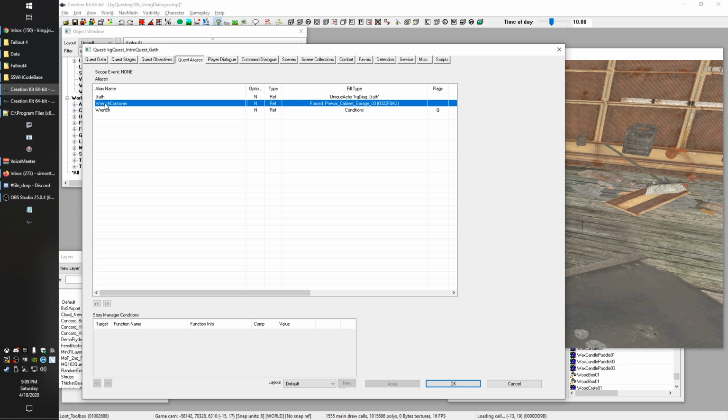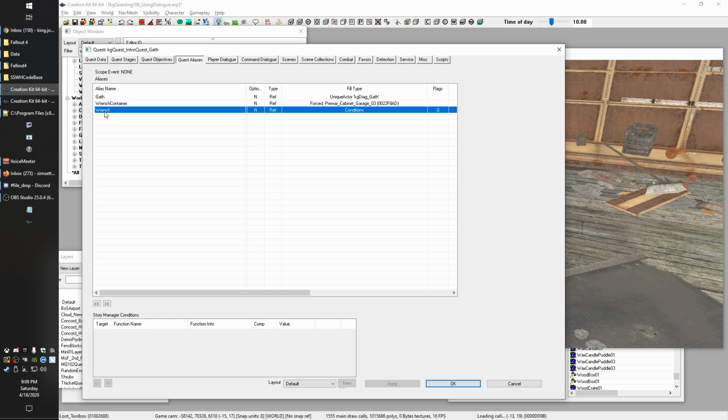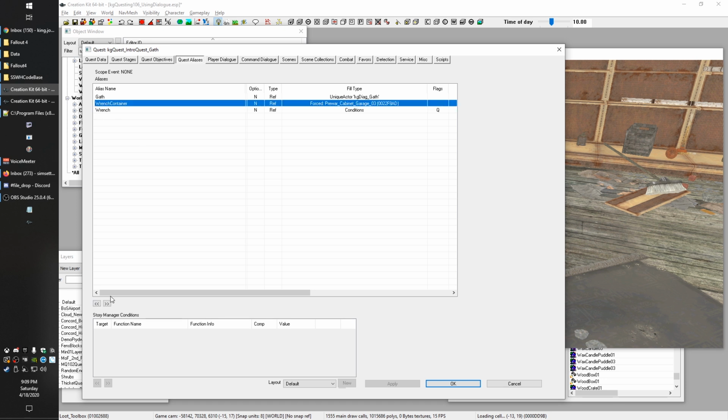So one thing to note is we need our container to come before the wrench in the aliases. Otherwise, we're not going to be able to create it. So I just shifted that by selecting it and using these arrows down here. I believe you can also use the left and right arrows on your keyboard. That also moves things around.